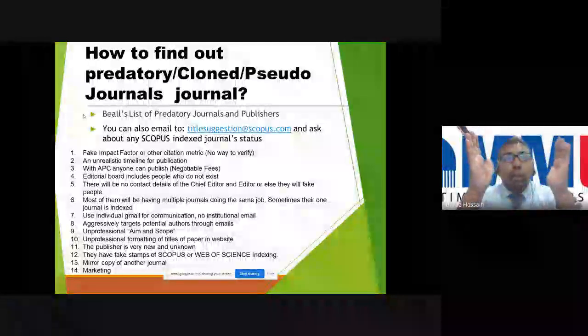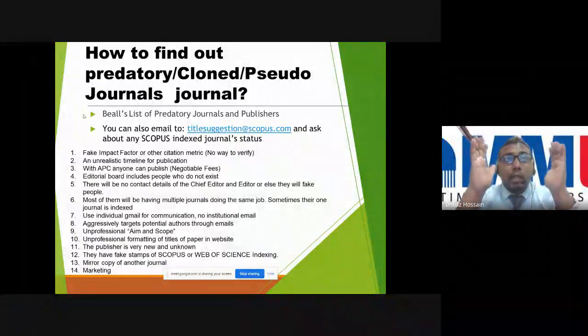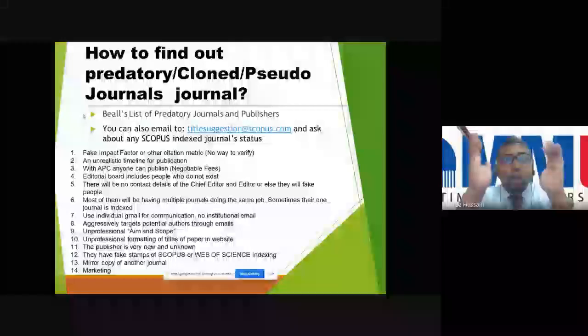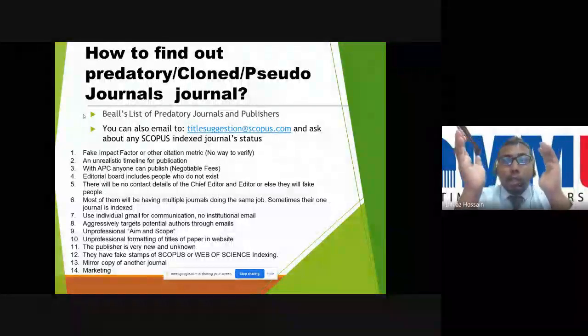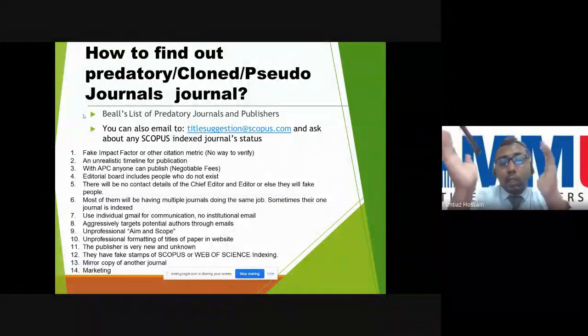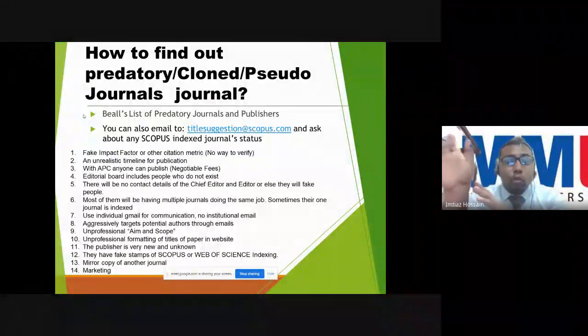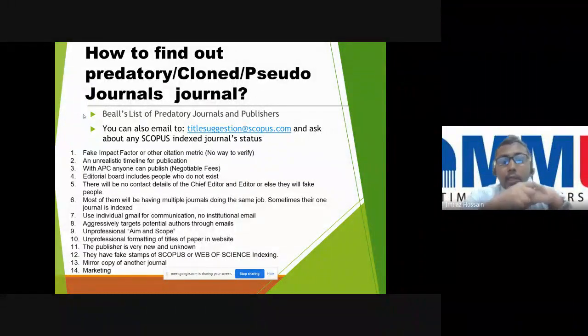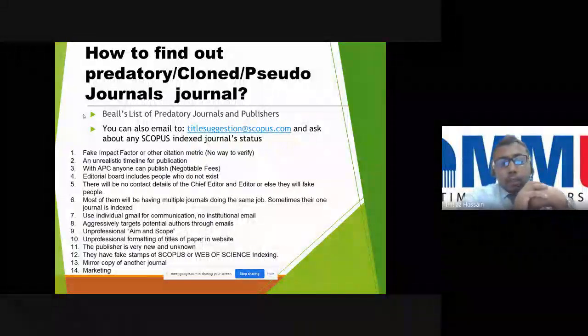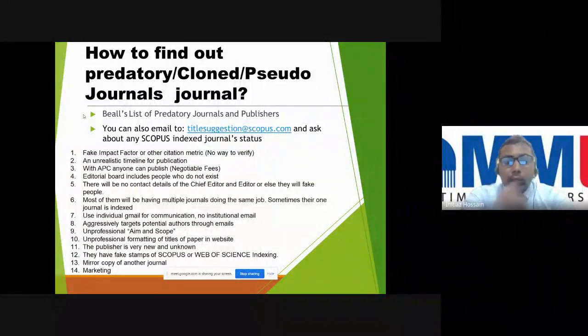Sometimes a publisher has 5 or 6 journals under it. Okay, so if 1 or 2 of the journals are predatory, it has a negative impact on the other journals also. Even if the other journals are good and indexed, you should avoid this publisher. So that is an awareness we have to create.